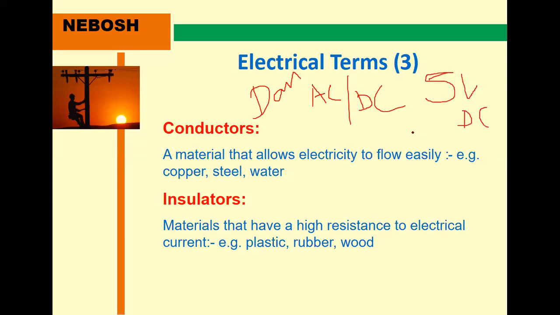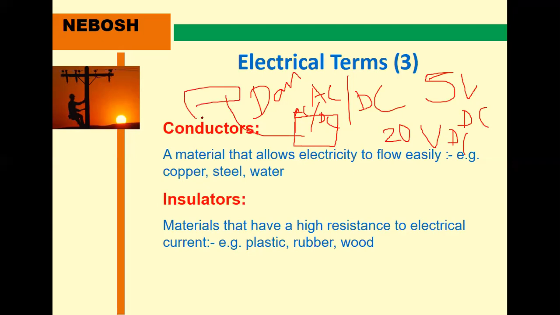But in the case of laptop chargers, maybe 20 volts DC only, because we have the charger pin. This is the converter, which converts AC into DC. This is the rectifier, AC to DC. That's why a small box is there. Here we connect to the mains, and from this one the AC signal is converted into a DC signal.